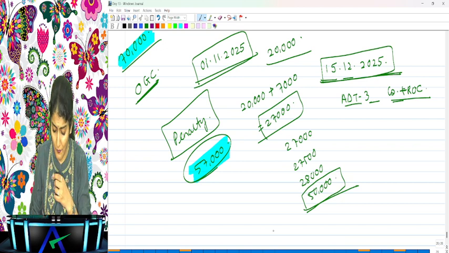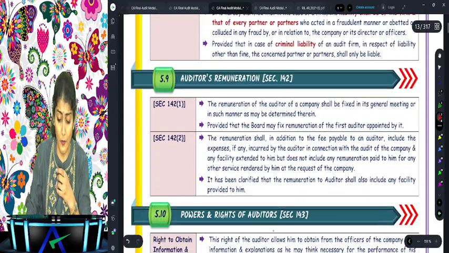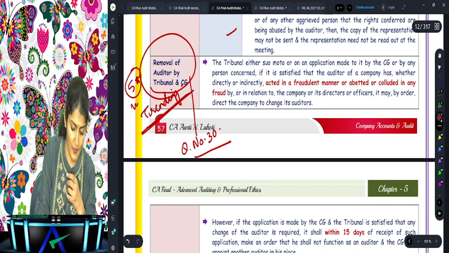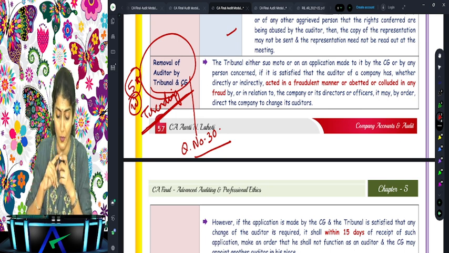So we've completed our discussion of section 140, which is regarding the removal of the company auditor. This is an important one, 5-star. You need to do the writing practice for this one. Are you all with me?